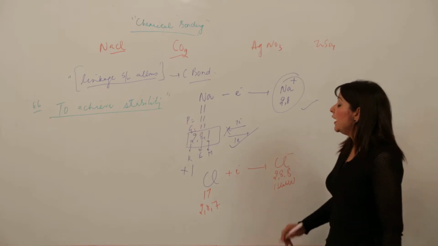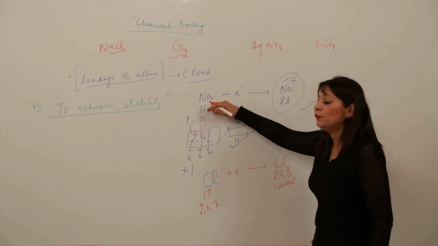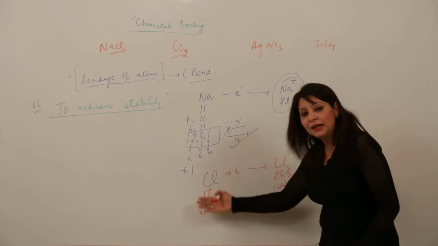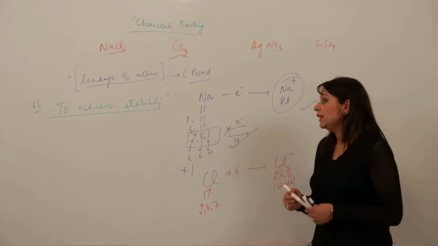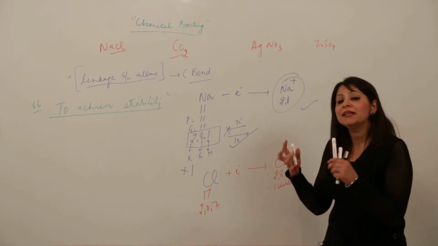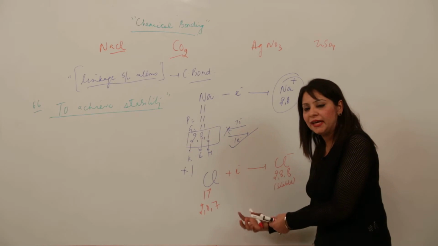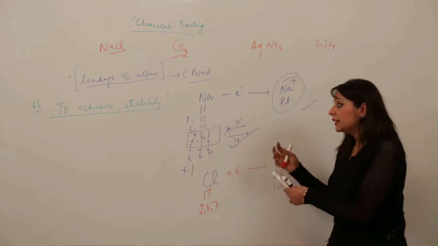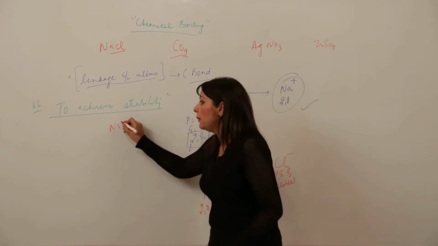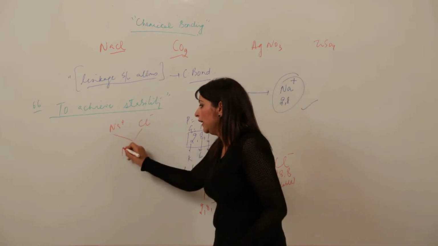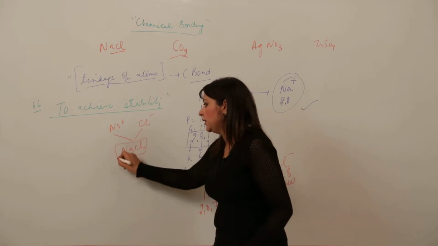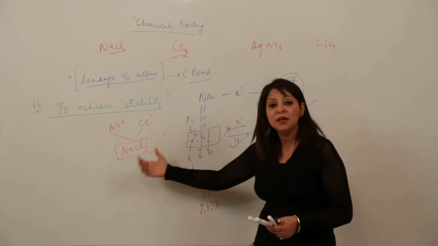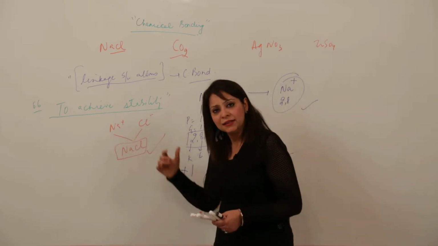So there should be an atom. If there is an atom which is losing an electron to gain stability, there should be another atom which will accept that electron. That is why there is a mutual understanding, you can say, that it is losing and it is gaining. By losing it is acquiring stability, and by gaining it is acquiring stability. That is why they both are combining with each other, satisfying both their needs, attaining stability and forming a bond between them. That is the chemical bond which exists between Na and Cl.